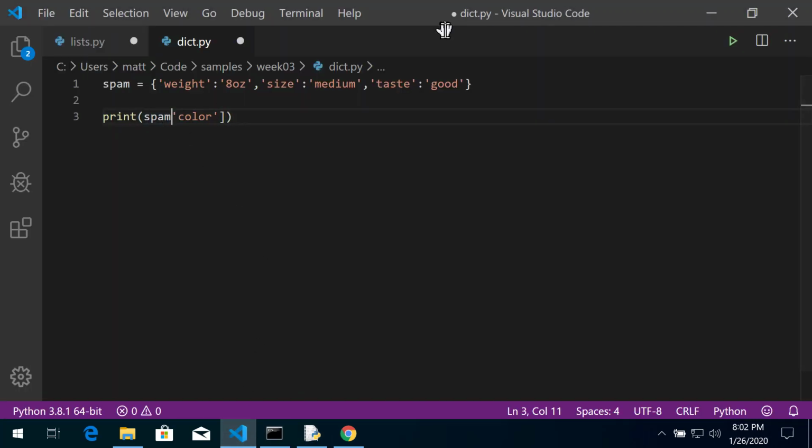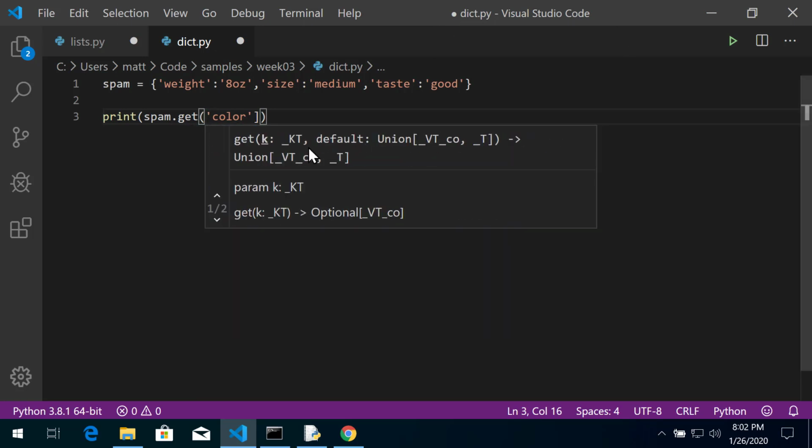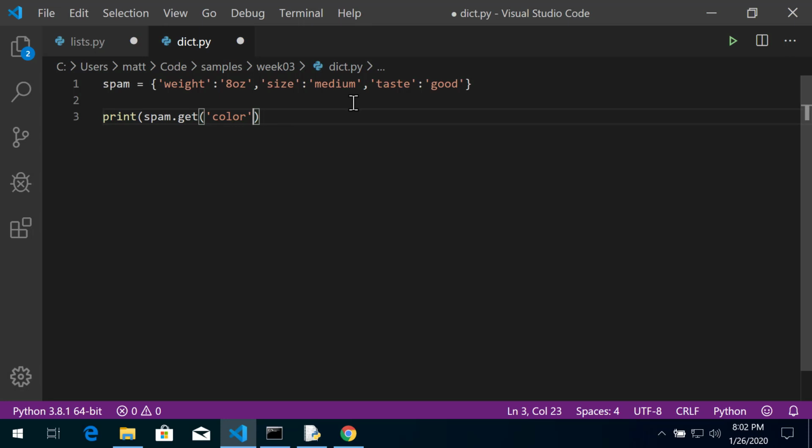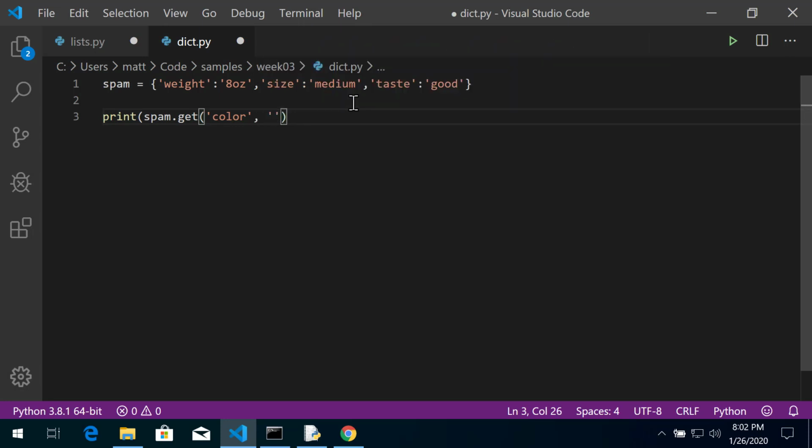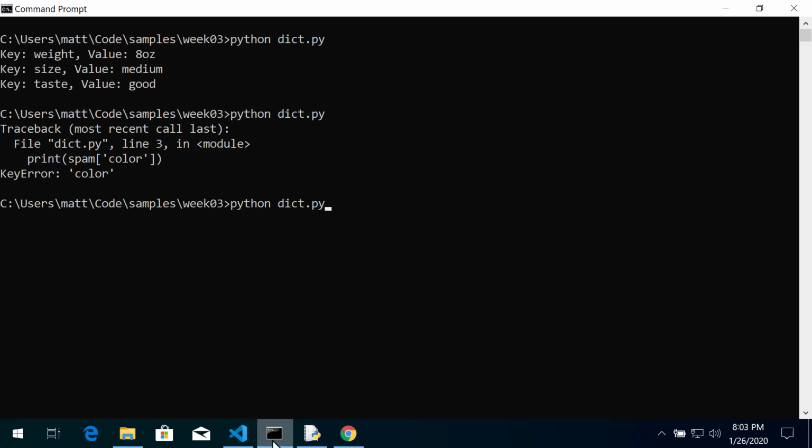So spam.get, and what you do is you type in the name of the key, or if it's an integer, you can use an integer, and then you type a default value. Spam is salmon colored, so we'll put salmon in there. What we're saying is you grab the key called color, but if the key isn't there, go ahead and display the value salmon. So let's save this. Let's run it again. And now we see salmon.